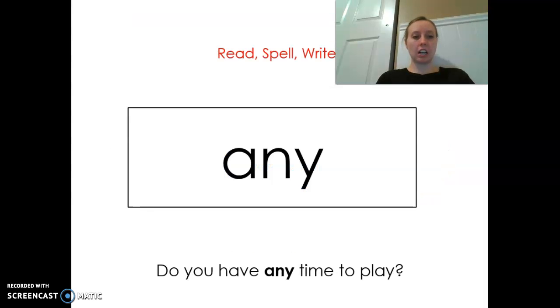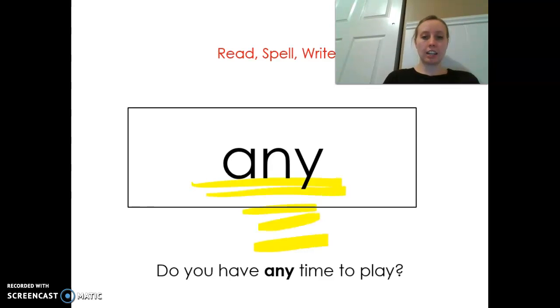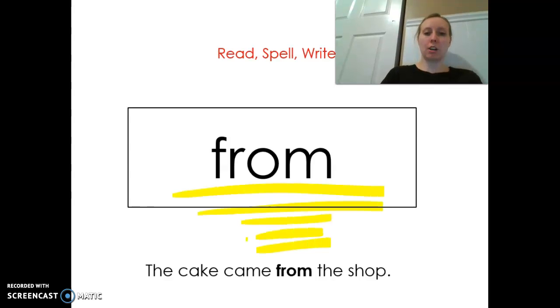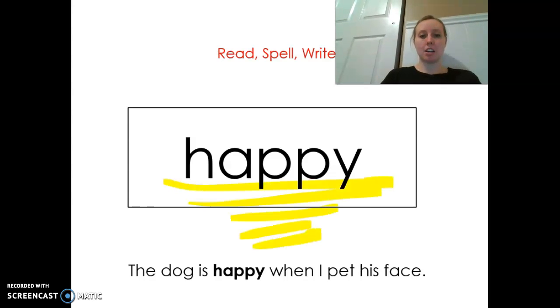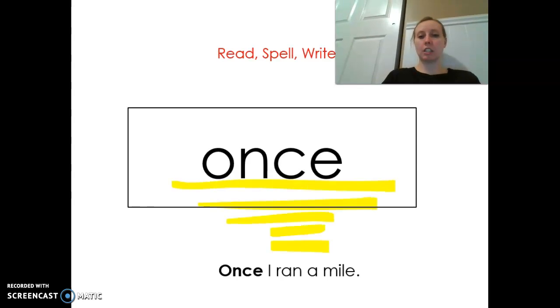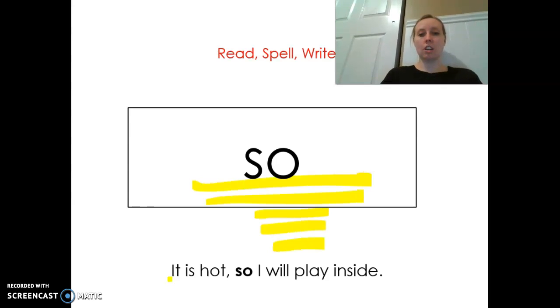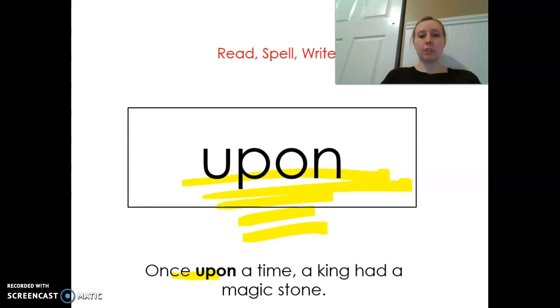Okay, here are our high frequency words. Let's read them 5 times. Any. Do you have any time to play? From. The cake came from the shop. Happy. The dog is happy when I pet his face. Once. Once I ran a mile. So. It is hot, so I will play inside. Upon. Once upon a time, a king had a magic stone.